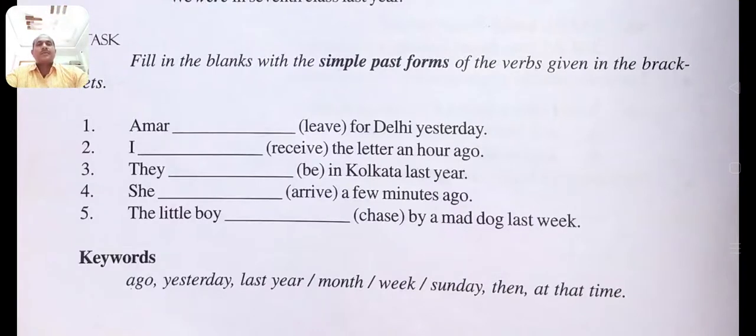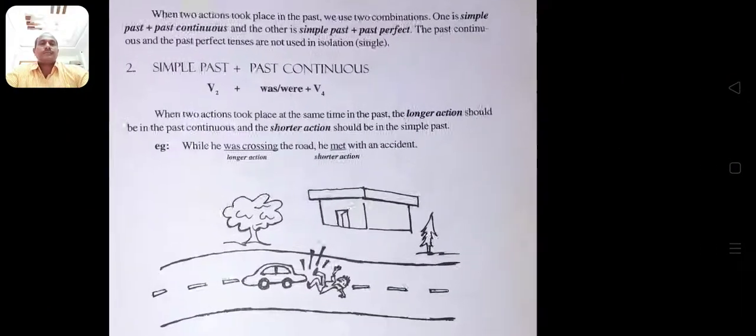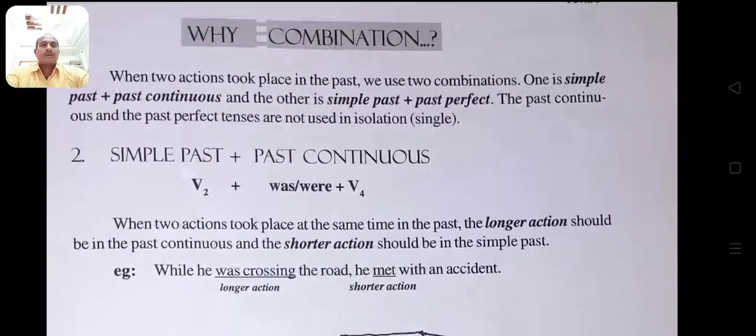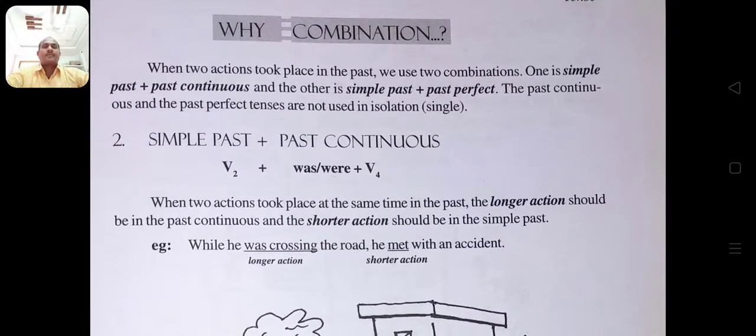And then we move to combinations. Why combinations? When two actions took place in the past, we use two combinations. One is simple past plus past continuous, and the other is simple past and past perfect.